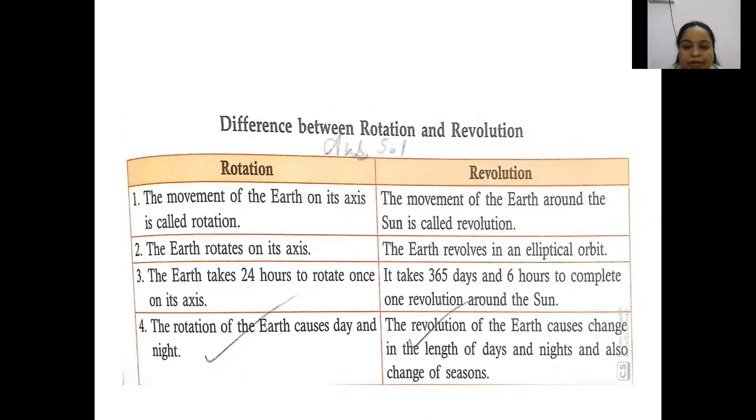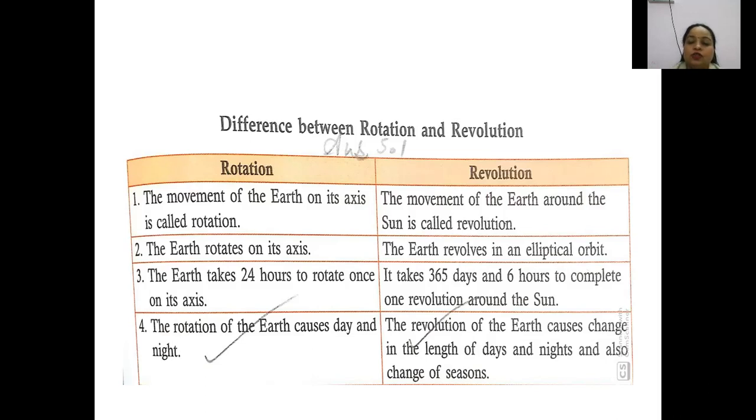So the last point, the difference between the rotation and the revolution. One is the movement on its axis and the other is around the sun. Rotation takes 24 hours, revolution takes 365 days. The rotation causes days and nights, and revolution causes changes in the seasons.